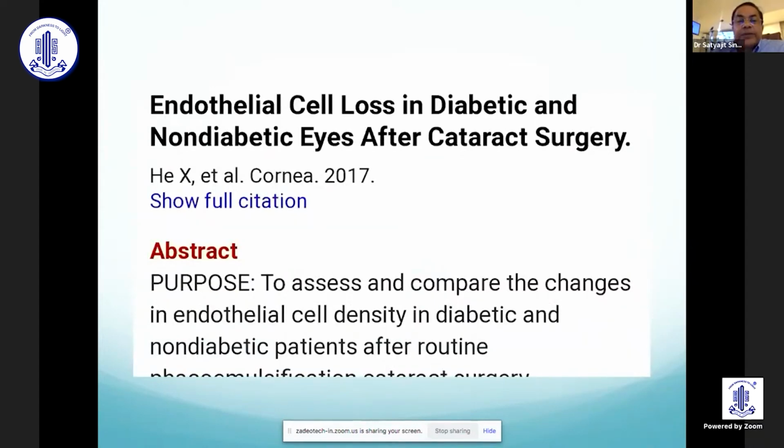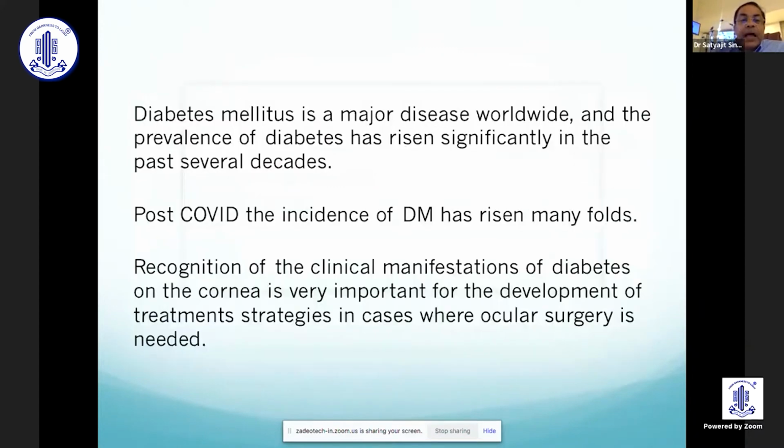I was doing a literature research on endothelial cell loss in uncontrolled diabetes, and there was very limited literature that I could find regarding this. Diabetes mellitus is one of the major diseases worldwide, and its prevalence has risen significantly in the past several decades. Post-COVID, the incidence of DM has risen many folds. Recognition of clinical manifestations of diabetes on the cornea is very important for the development of treatment strategies, especially in cases where ocular surgery is needed.